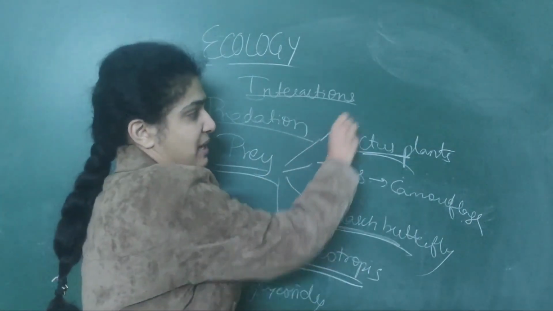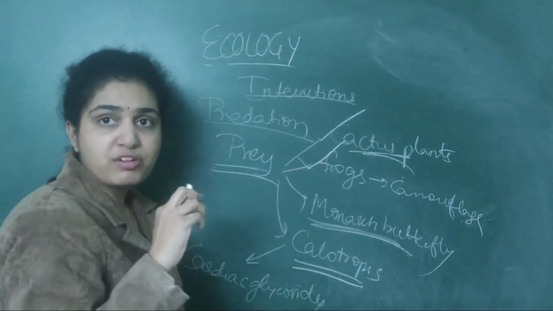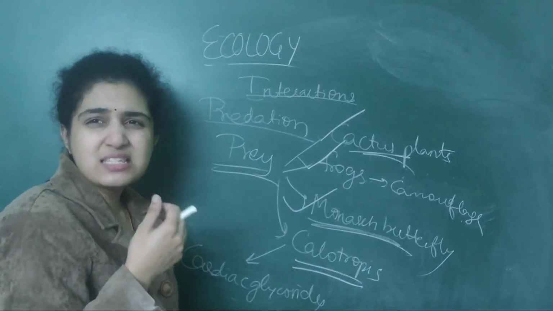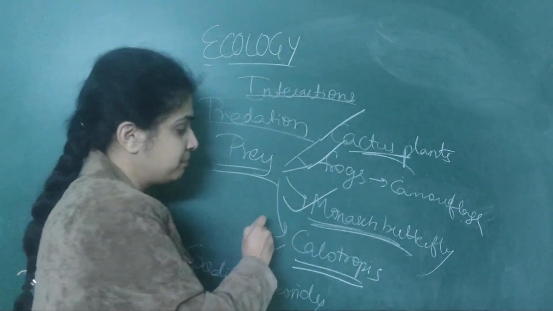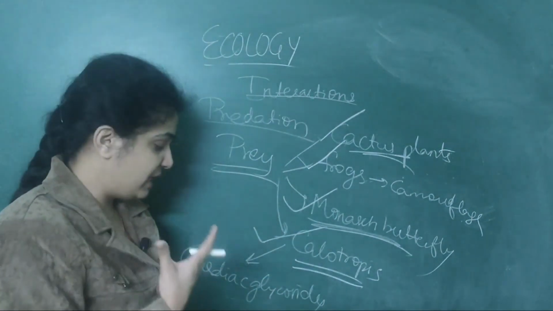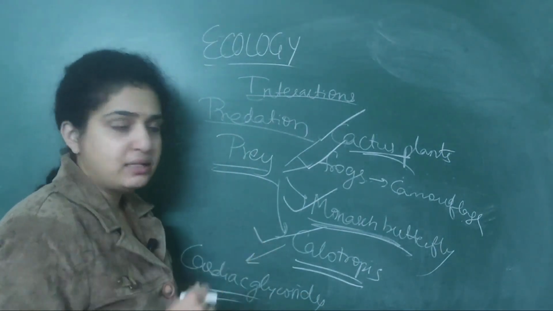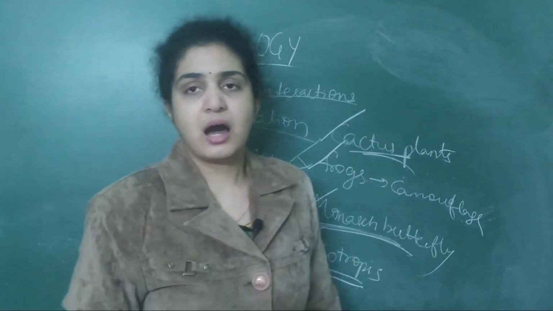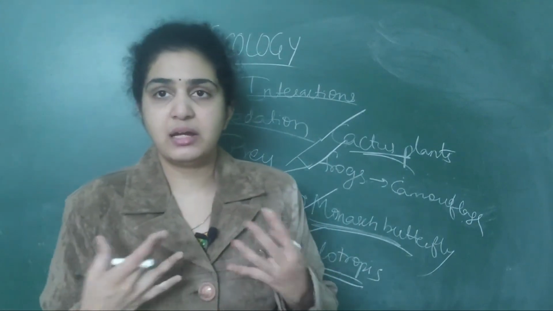That is, cactus plants developed thorns. Frogs camouflage by changing color. Monarch butterfly is distasteful to its predator by secreting a special chemical. Calotropis, when it is growing in the fields, no goat will come and eat these plants because it secretes a special chemical called cardiac glycoside. So these are the common examples which were given under interactions.